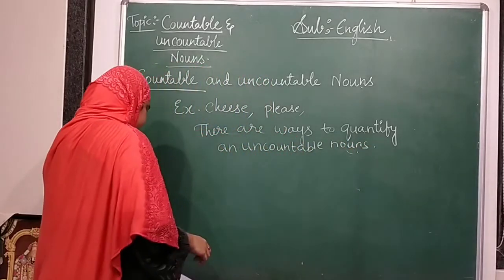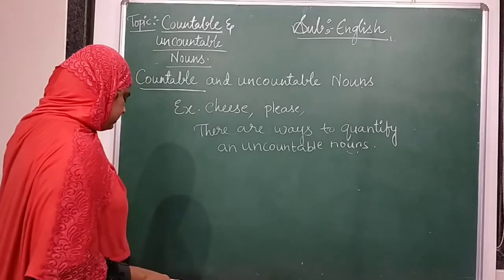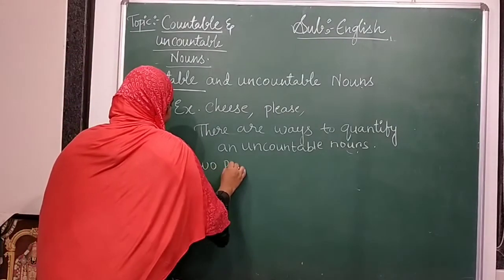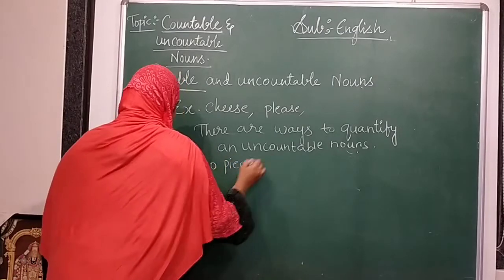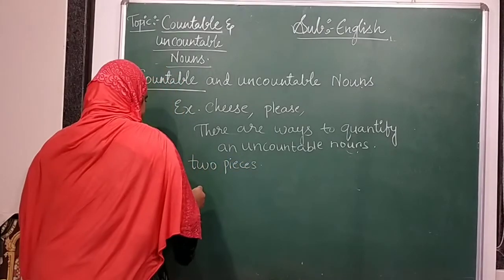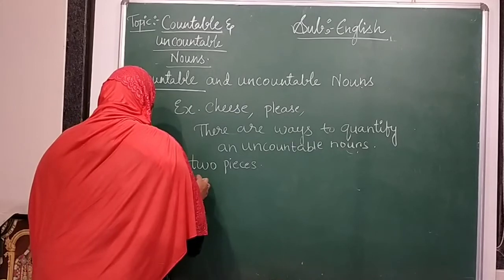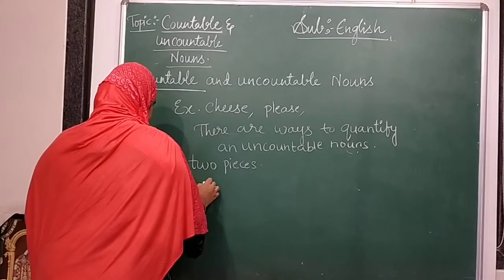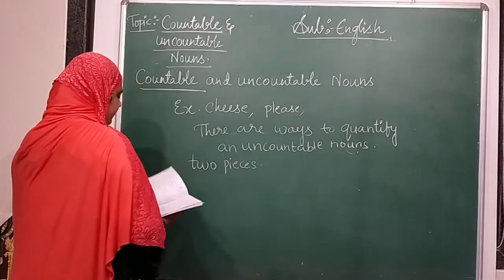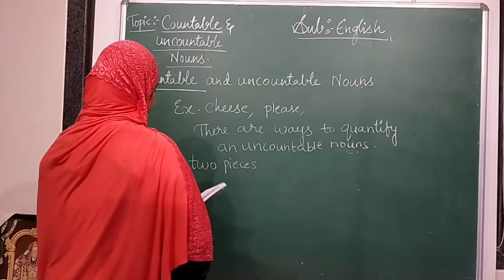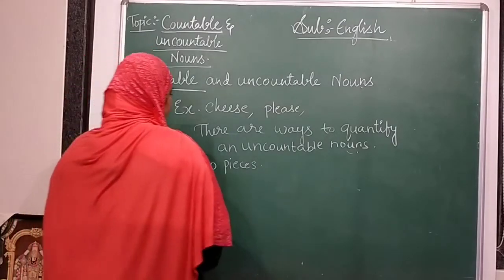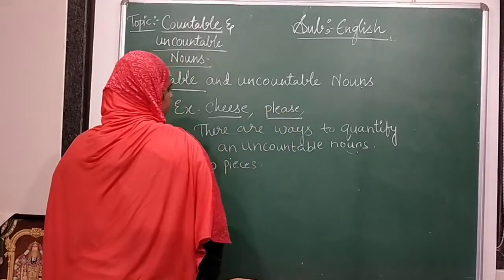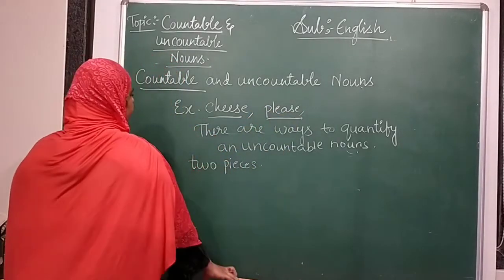We can measure the words in uncountable nouns. So, two pieces of cheese, and furniture, two pieces. Here in countable nouns we can say that cheese we cannot count. Please also we cannot count. So it is an uncountable noun.